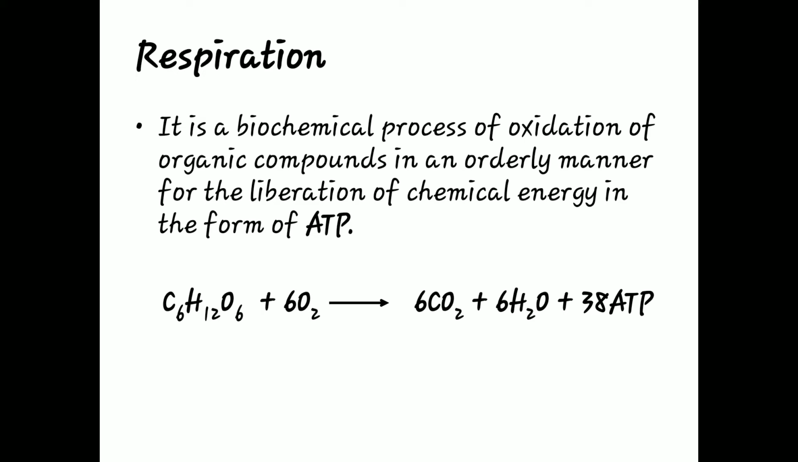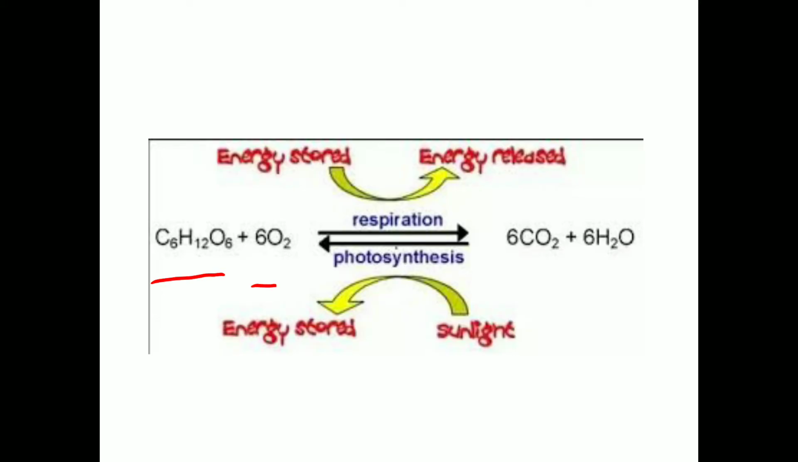Now, as you can see here, two processes are given: respiration and photosynthesis. What happens in respiration? Glucose molecule is completely oxidized. That means we need oxygen molecules. So to break down one molecule of glucose, we need 6 oxygen molecules. The energy which is stored in the glucose then will be released, and carbon dioxide is produced as a byproduct, and 6 water molecules are also released. So that is how respiration takes place.